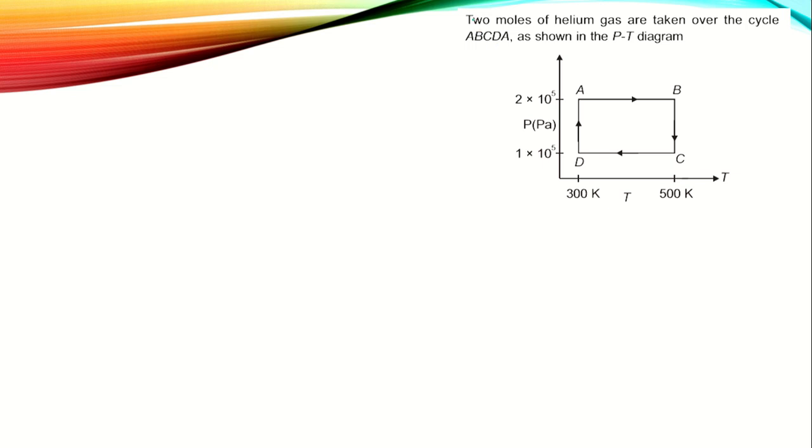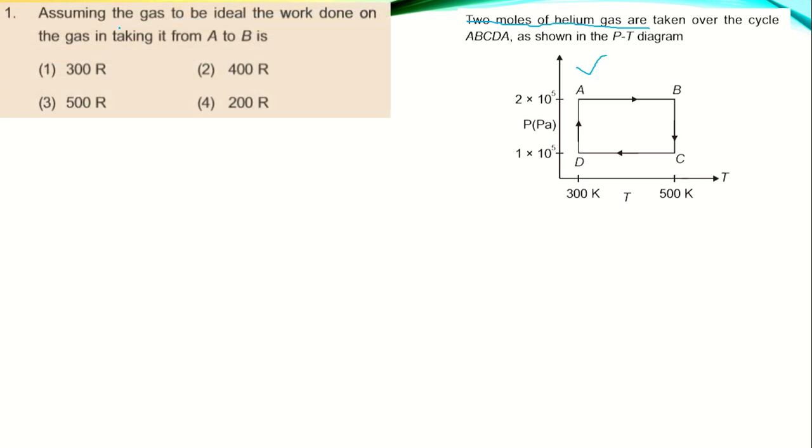In this question, it is said that 2 moles of helium gas are taken and a cycle is given for that gas. In the first question, they are saying to assume the gas to be ideal and find the work done on the gas in taking it from A to B. Here they haven't mentioned any process, but we know that from A to B it is a constant pressure process, that is, an isobaric process.